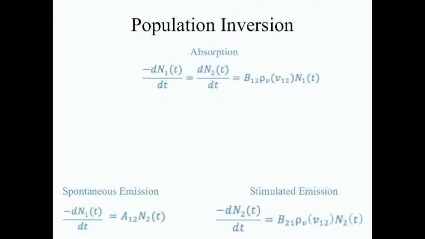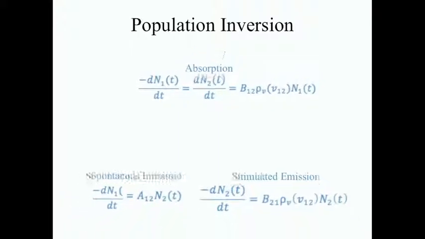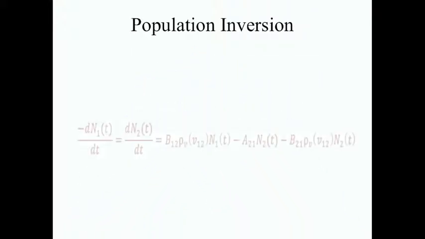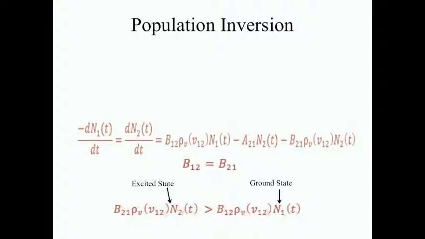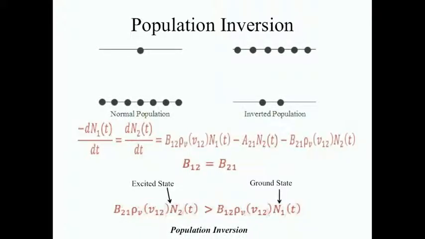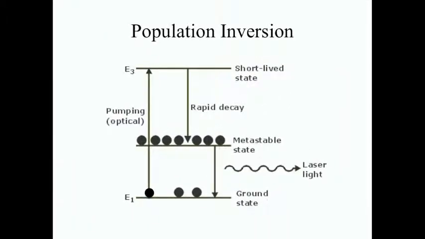The rates of absorption, spontaneous emission, and stimulated emission that were just discussed can be summarized by this relationship. Because the Einstein coefficients are equal, stimulated emission is more probable when the population of atoms in the excited state is greater than the lower state. This is considered to be a population inversion, which is a non-equilibrium situation that can actually only be achieved for at least a three-level system. Such a three-level system is illustrated by this diagram.